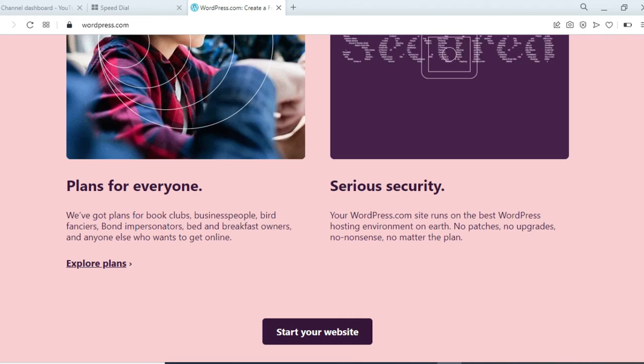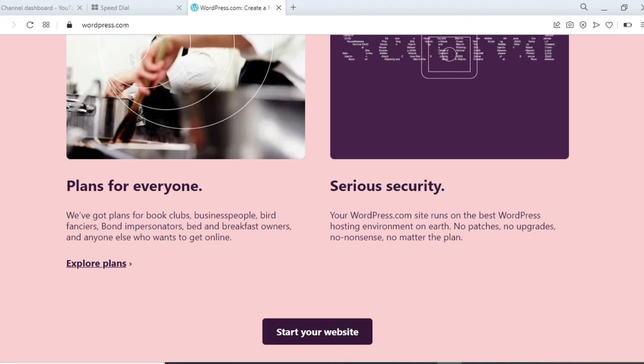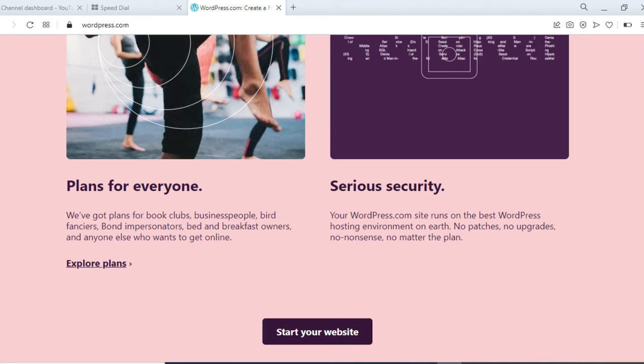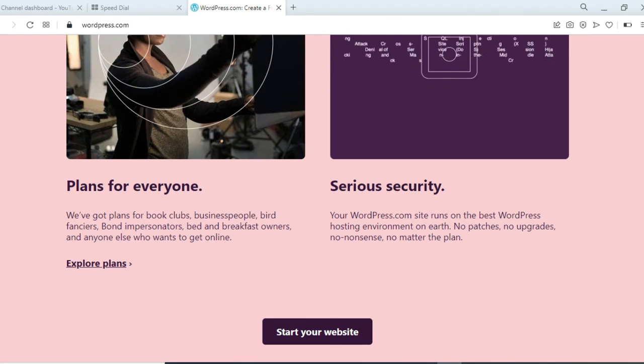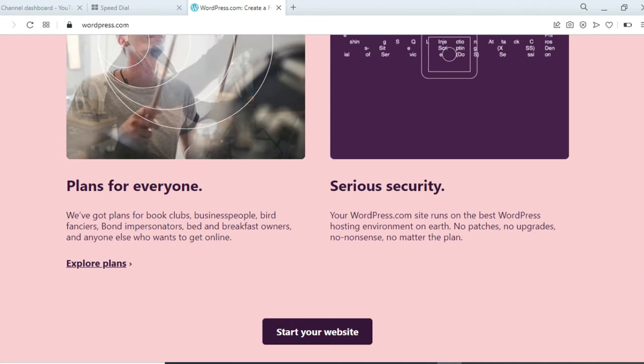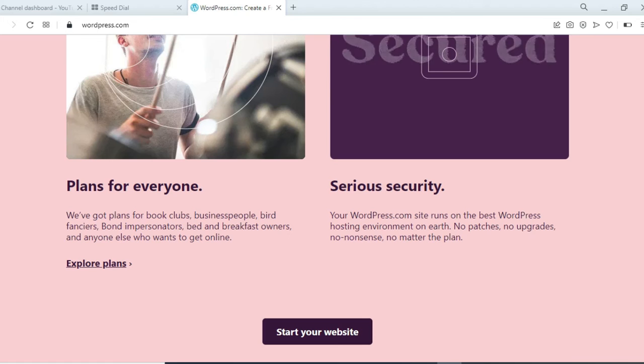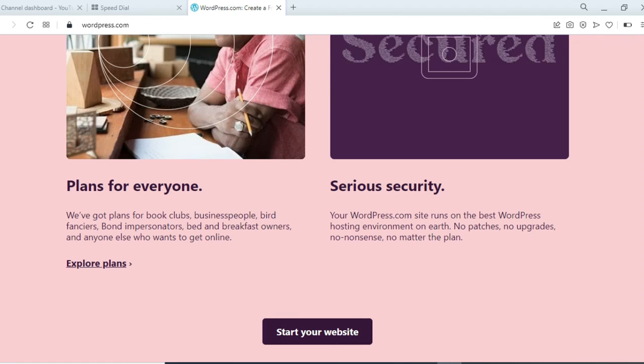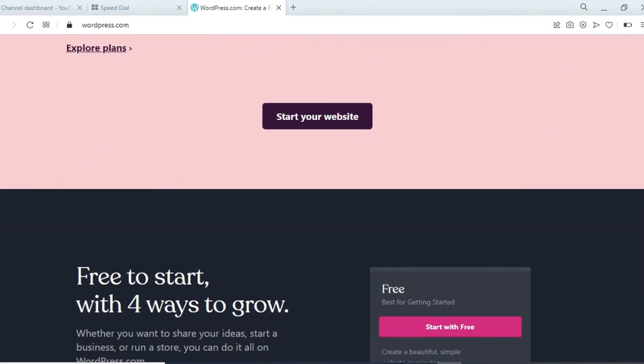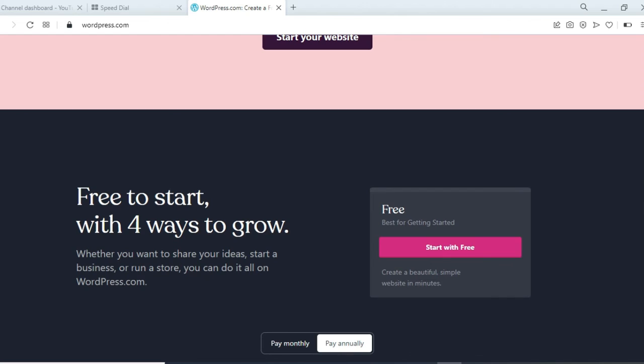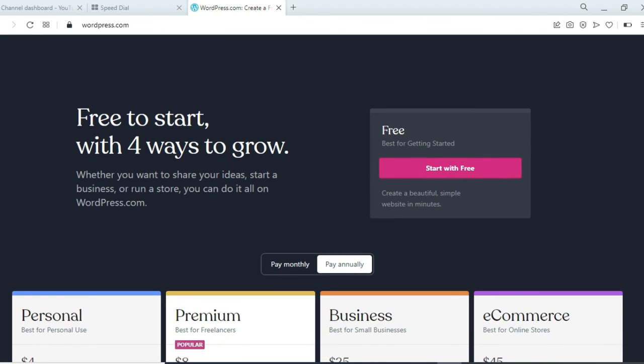And the last one is the serious security. Your WordPress site runs on the best WordPress hosting environment. No patches, no updates, no nonsense, no matter the plan. And you can start your website here, and it's free to start with 4 ways to grow. Whether you want to share your ideas, start a business, or run a store, you can do it all on wordpress.com. You can see here are some of the plans.